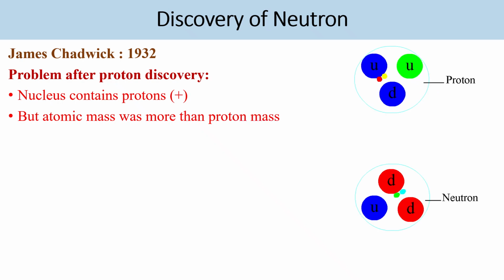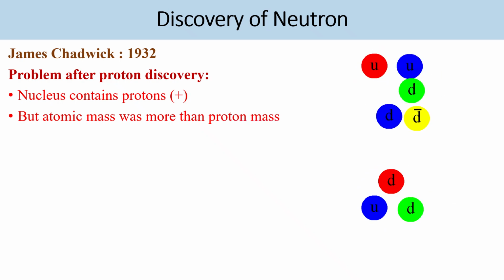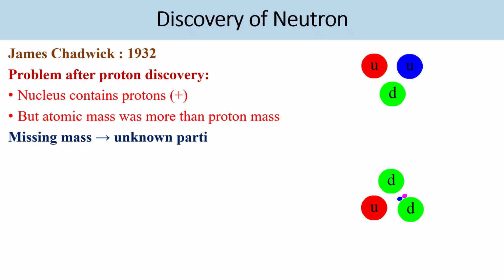It does not carry any charge, but the mass of a neutron is slightly heavier than the mass of a proton, about 0.14% heavier, whereas the proton mass is 1.007276 atomic mass unit and the mass of the neutron is 1.008665 atomic mass unit.